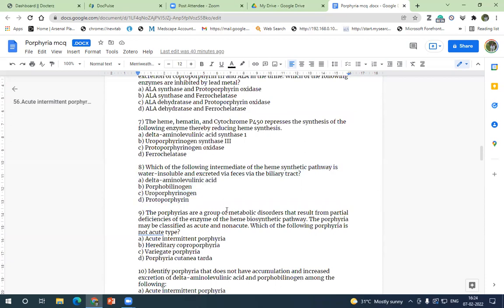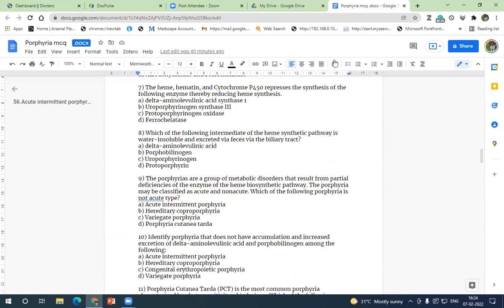Okay. So porphyrias are a group of metabolic disorders that result from partial deficiency of enzyme of heme biosynthetic pathway. The porphyria may be classified as acute and non-acute. Which of the following porphyria is not acute type? So what can be the answer? Acute intermittent porphyria, as you all know, is an acute presentation. So which is not an acute presentation? So answer is the most common porphyria, that is Porphyria cutanea tarda.